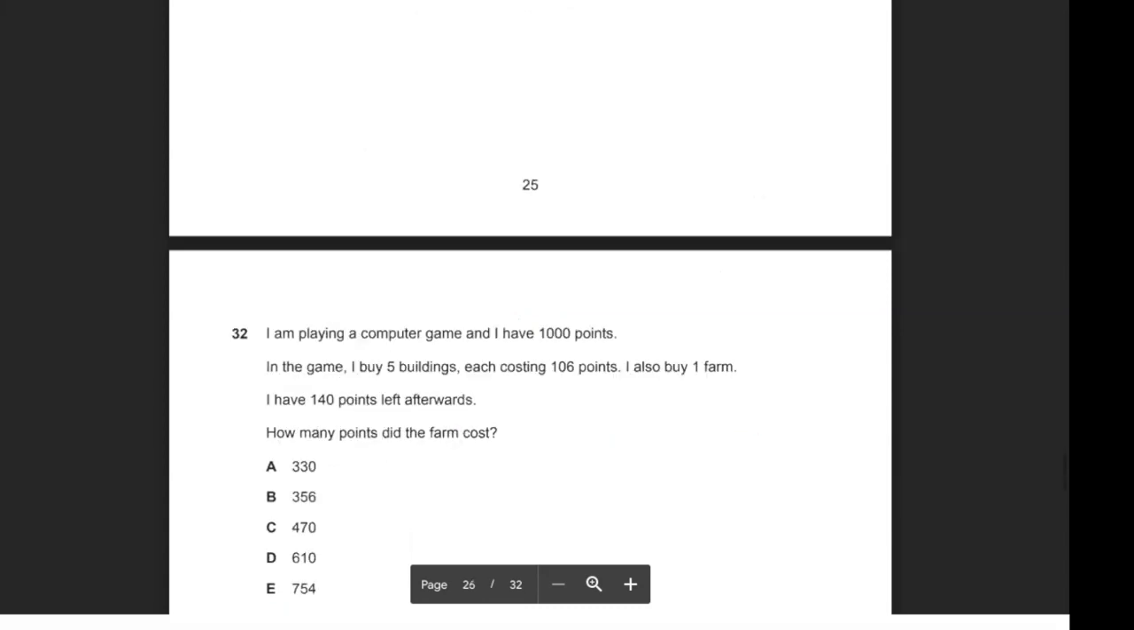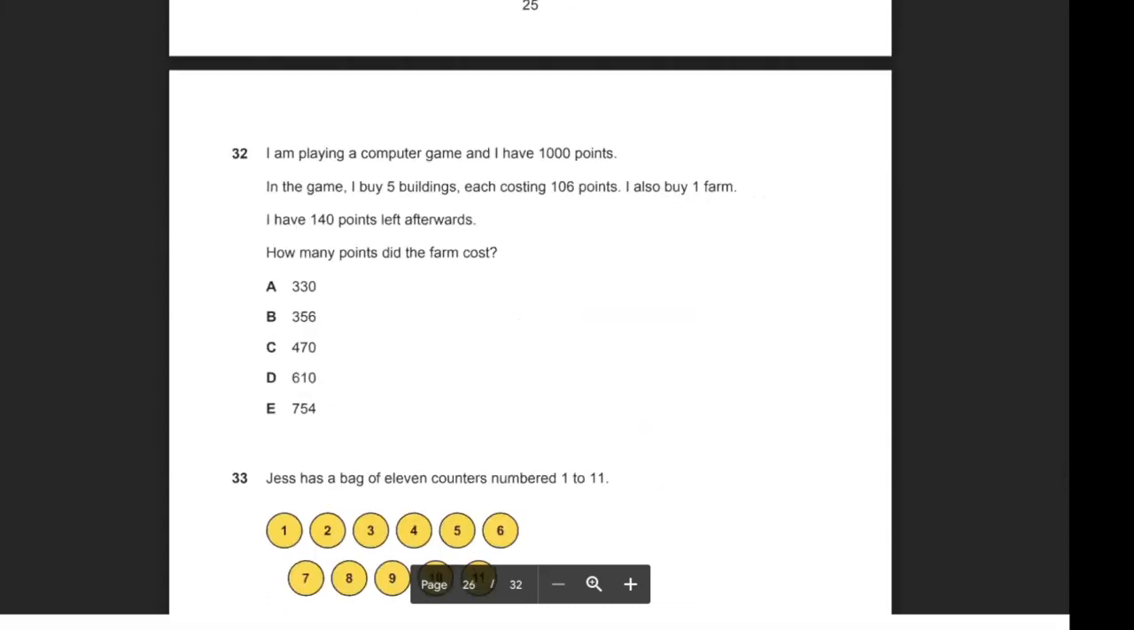Question 32, I'm playing a computer game and I have 1,000 points. In the game, I buy 5 buildings, each costing 106 points. I also buy 1 farm and I have 140 points left afterwards. How many points did the farm cost?